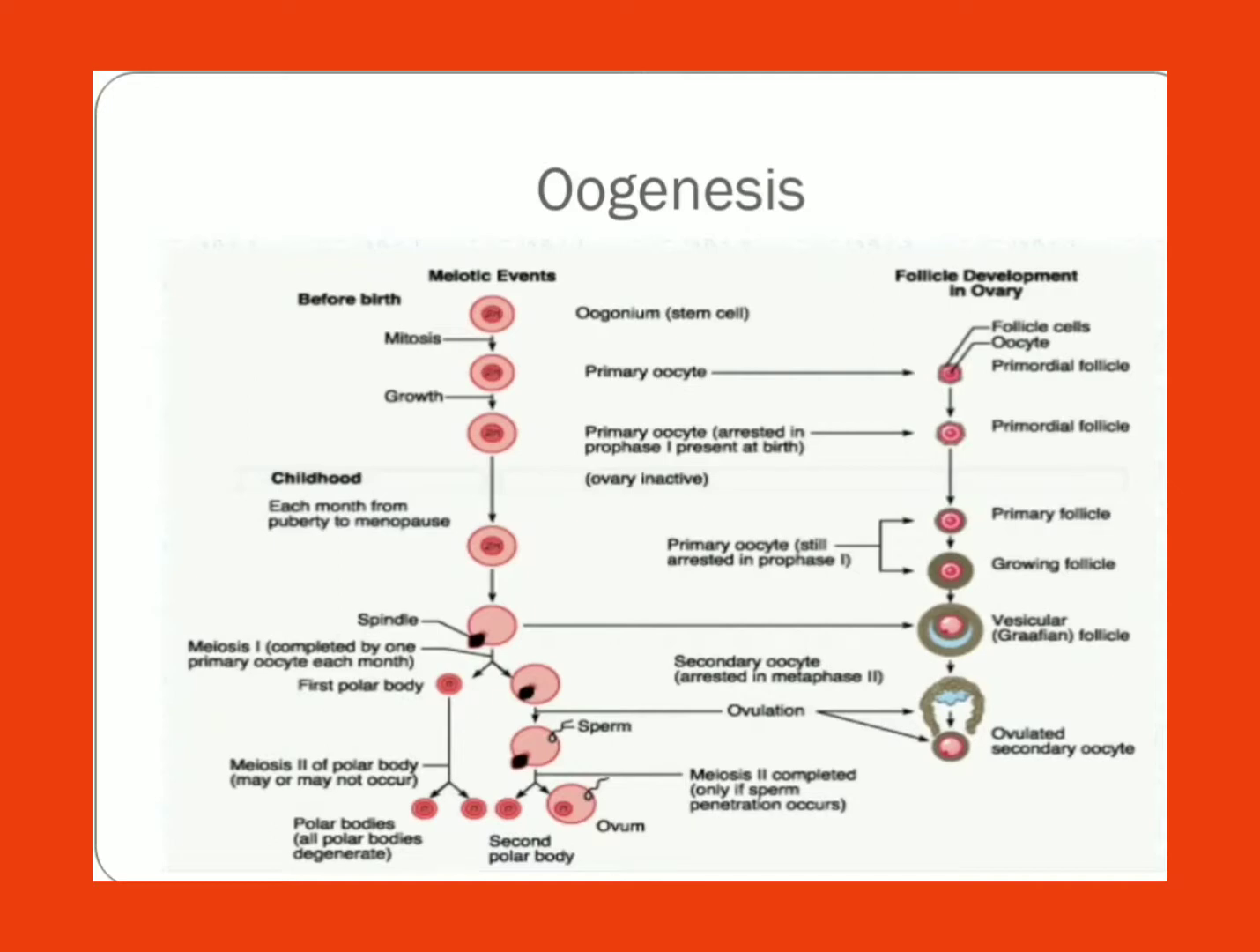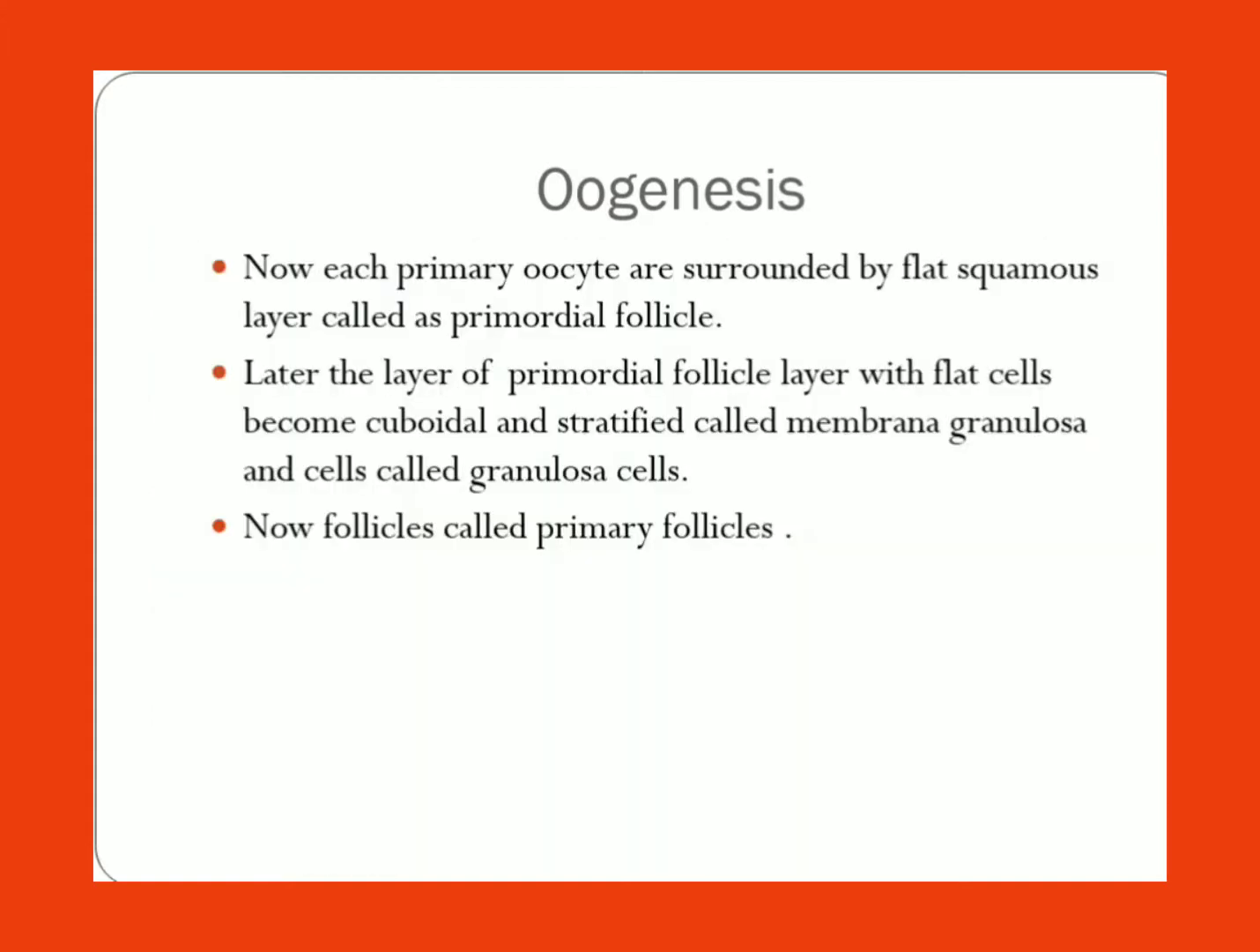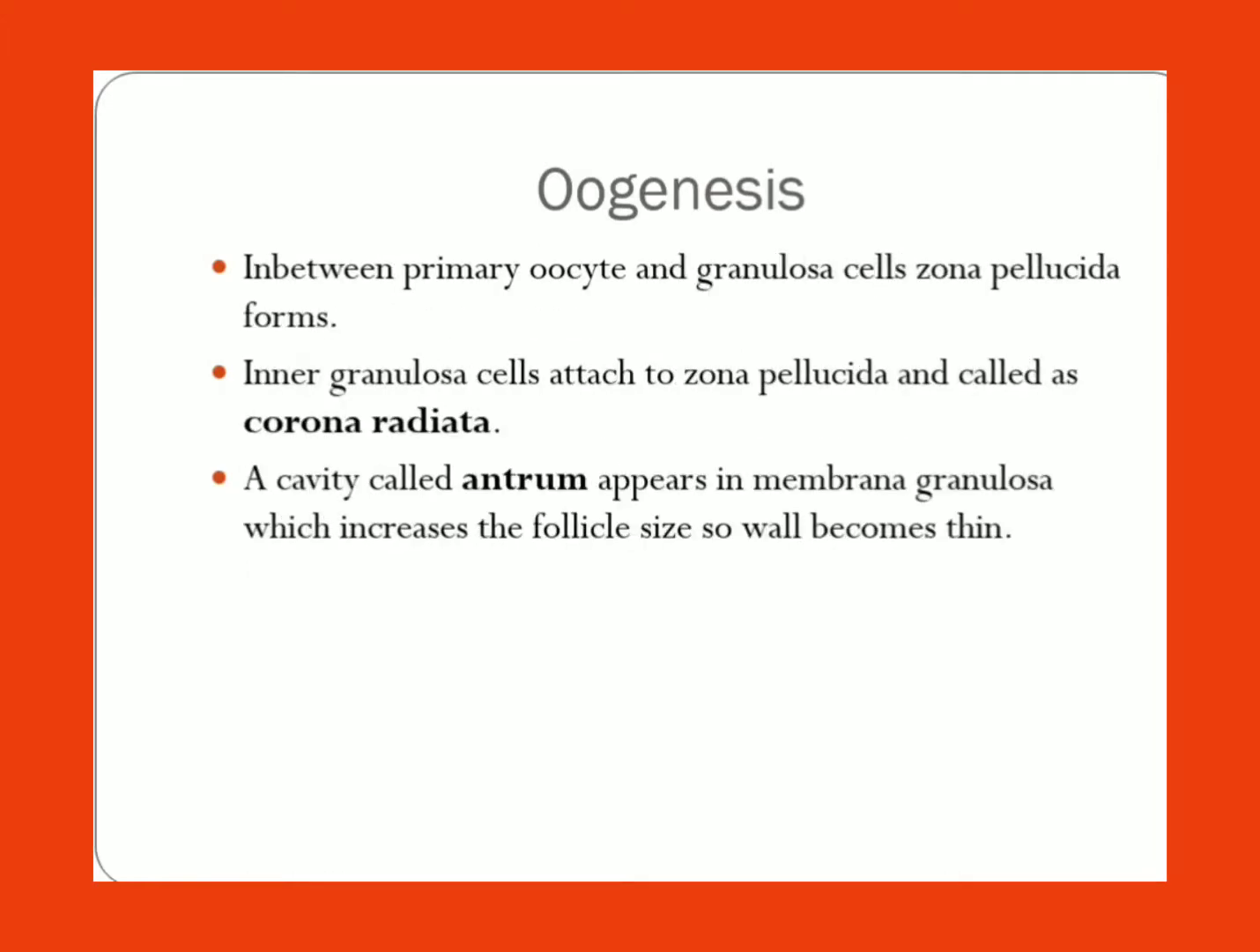So after that, these follicles, the primordial follicles, here you can see, will become primary follicles. Actually these are also in diploid condition because it is arrested meiosis. So these follicles are the primary follicles. Now in between the primary oocyte layer and granulosa cells, the zona pellucida will form.